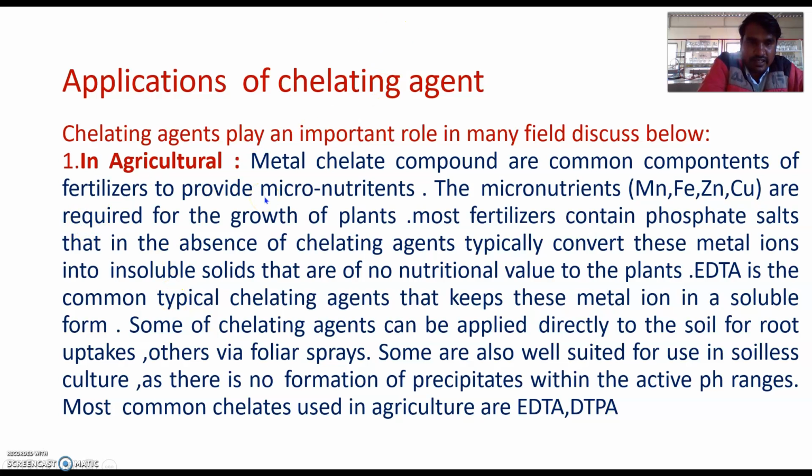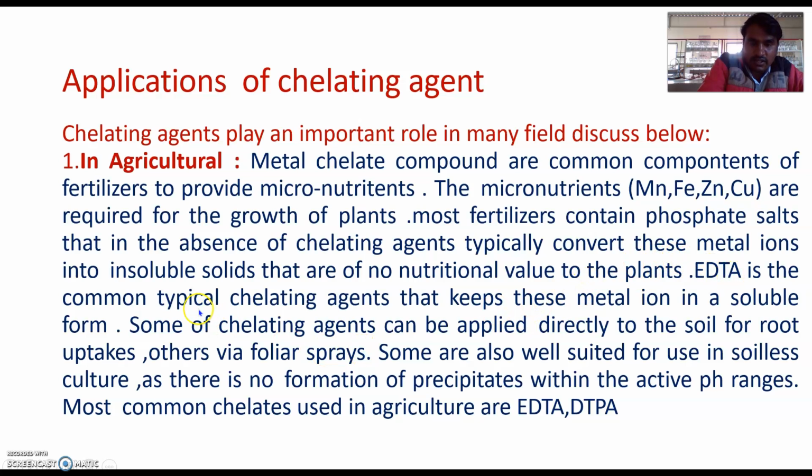Chelating agents play an important role in many fields, like in agriculture. In agriculture, metal chelate compounds are common components of fertilizer to provide micronutrients. The micronutrients manganese, iron, zinc, copper are required for the growth of plants. Most of the fertilizers contain phosphate salt, and in the absence of chelating agent, these typically convert the metal ion into insoluble solids that are of no nutritional value to the plant.